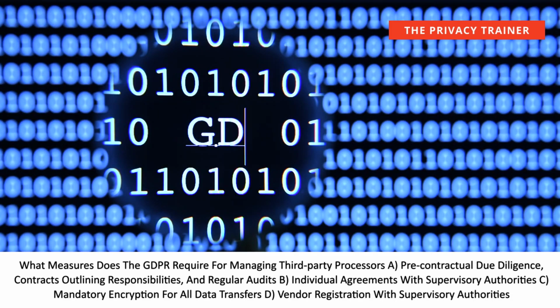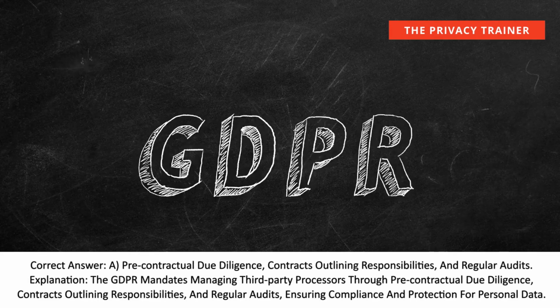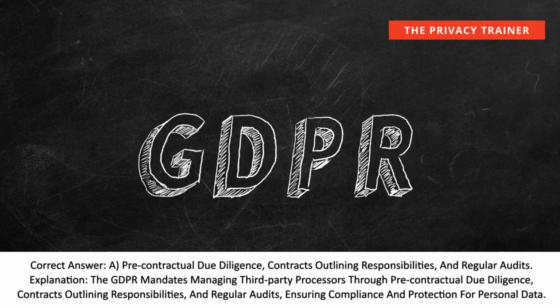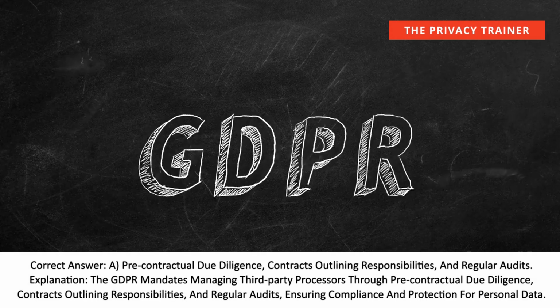A. Pre-contractual due diligence, contracts outlining responsibilities, and regular audits. B. Individual agreements with supervisory authorities. C. Mandatory encryption for all data transfers. D. Vendor registration with supervisory authorities. Correct answer. A. Pre-contractual due diligence, contracts outlining responsibilities, and regular audits.